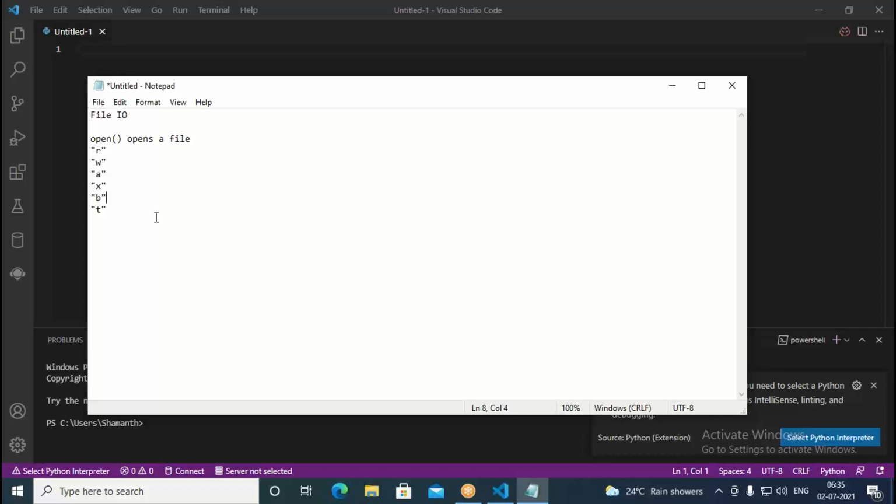Okay, but in the text mode, you can get text data. In the case of binary mode, suppose you have a sound file, it's binary format. A PDF file is nothing but a binary format. A movie file is also nothing but binary format. Similarly, exe files are also in the binary format.